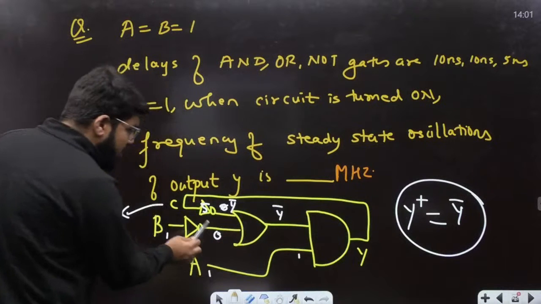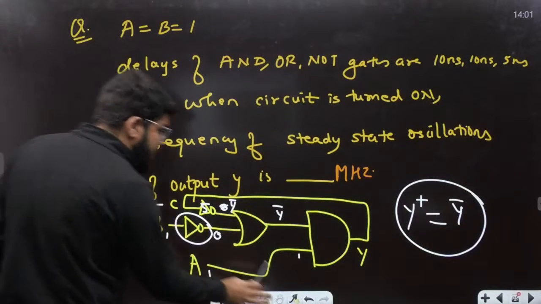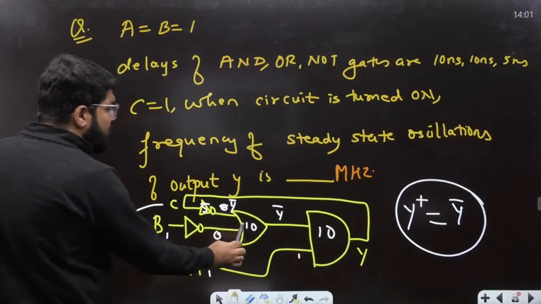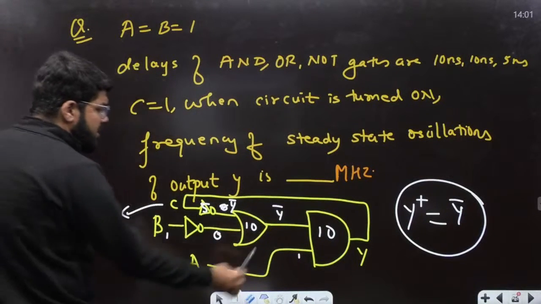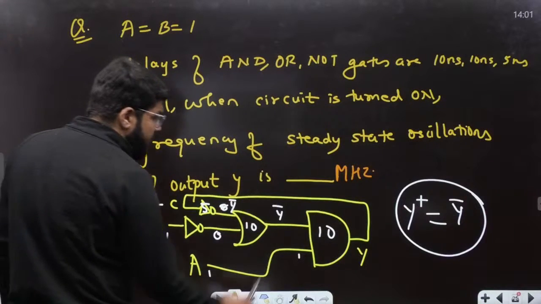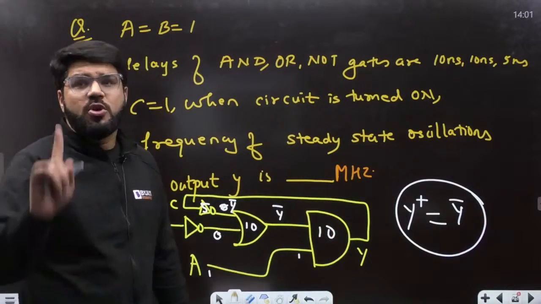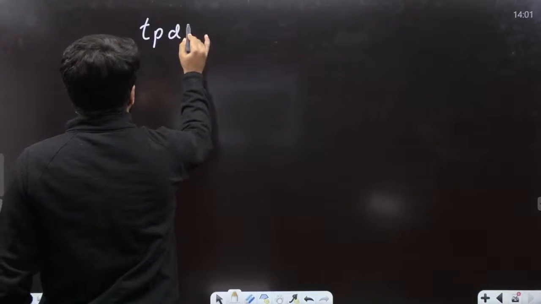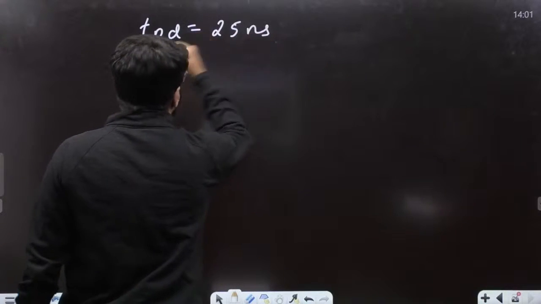Then don't count this, because this is not going to be counted in the steady state. The delay of the OR gate is also 10, and the AND gate is also 10. So after 10 more nanoseconds you are going to get the response here. That becomes 15, and 15 plus 10 is 25. So one delay, the overall TPD of the circuit, is 25 nanoseconds.